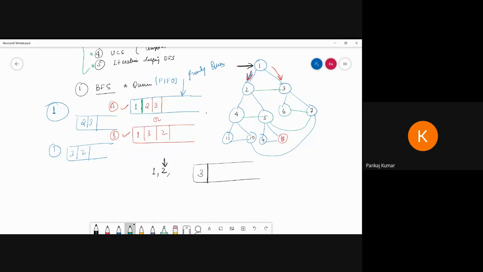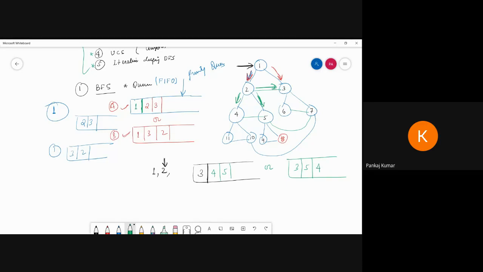What is the successor of 2? It is 4 and 5, and 3 is already explored. So we can fill in 4 or 5, or write it like 3, 5 and 4. We can follow this one or this one.